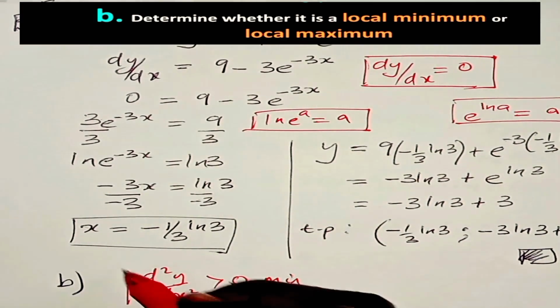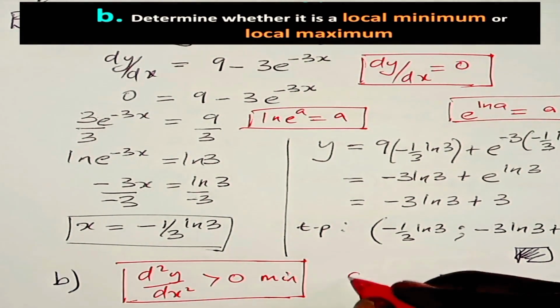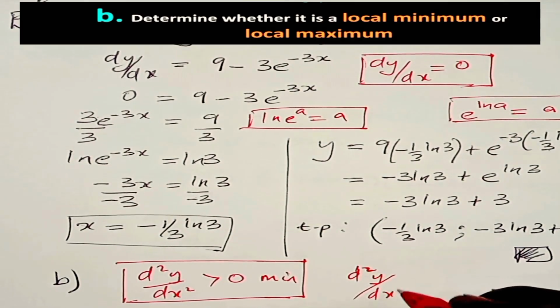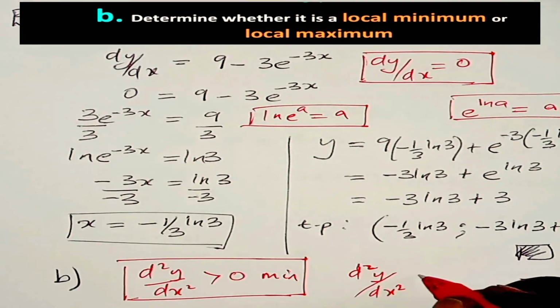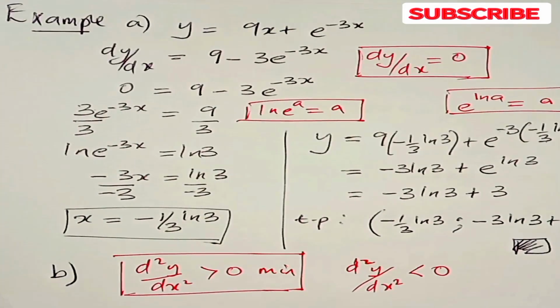We have a local minimum. And if we have d squared y/dx squared, the second derivative, less than 0, we have a local maximum.